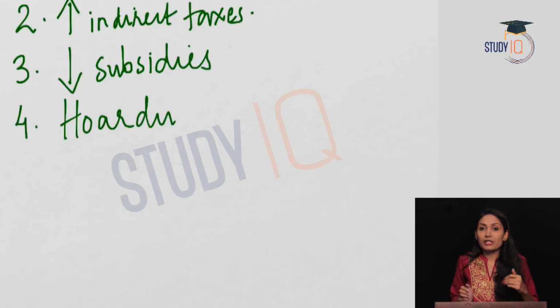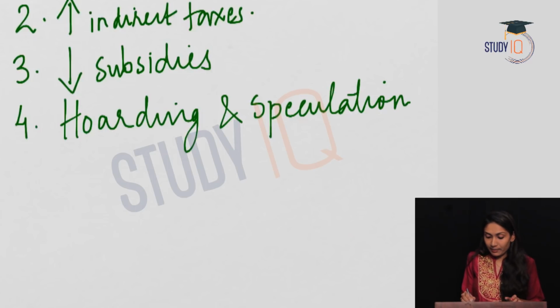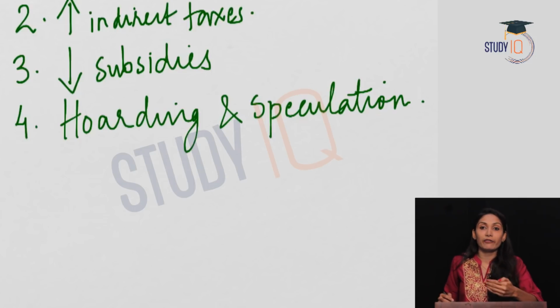Next reason for cost push inflation is hoarding and speculation. Hoarding and speculation happens when the producers or the manufacturers are not willing to bring their commodities into the market for sale. This can be because they are expecting a higher price in the future or for any other reason. So when these producers are not bringing their commodities into the market, there will be a shortage of supply in the market and demand will remain the same. So an increased demand over the supply will increase the prices of the commodities, and this will lead to increase in inflation in the economy, leading to cost push inflation in the economy.